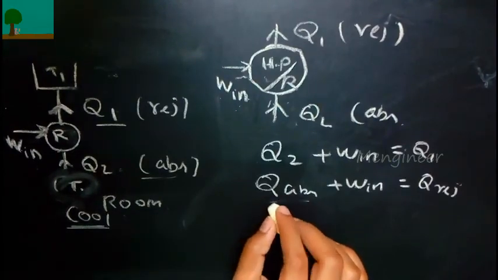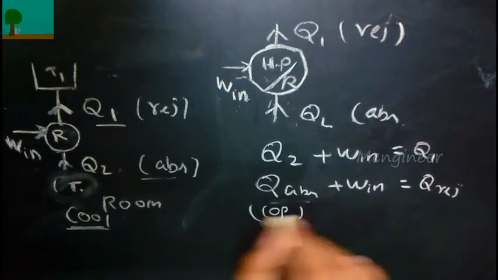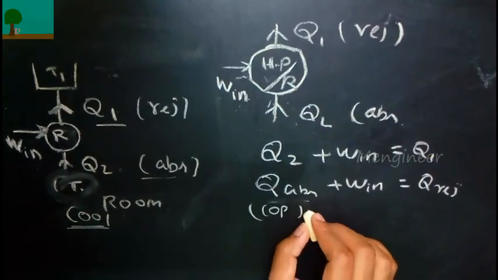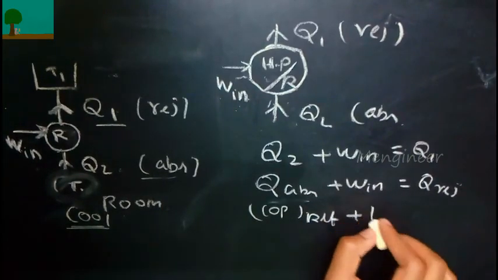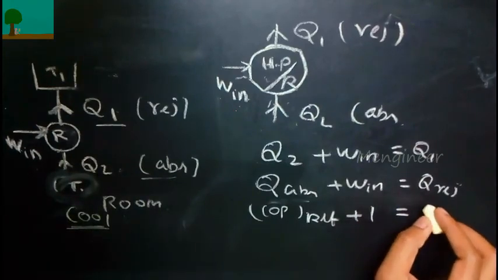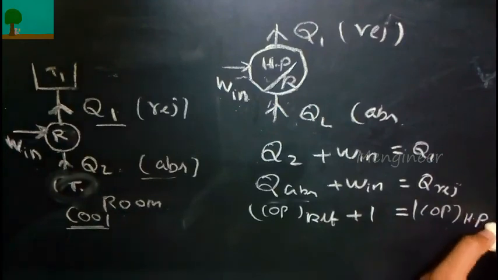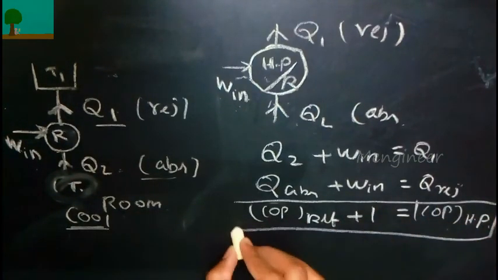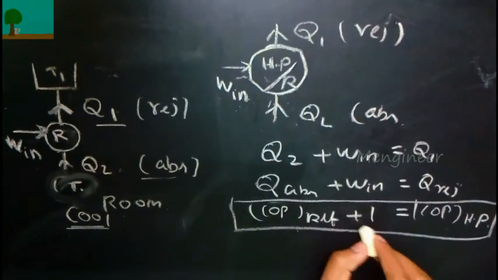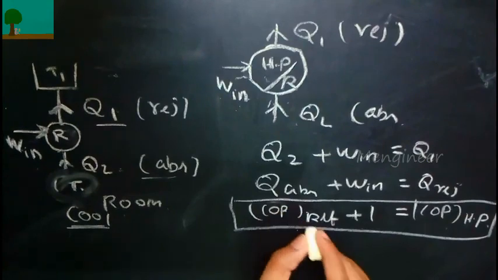So Q absorption means what? It is the COP of refrigerator. That is the desired effect for the COP of refrigerator. So for one unit of work input, we will get this relation. Q rejection means COP of heat pump. So it is very easy.